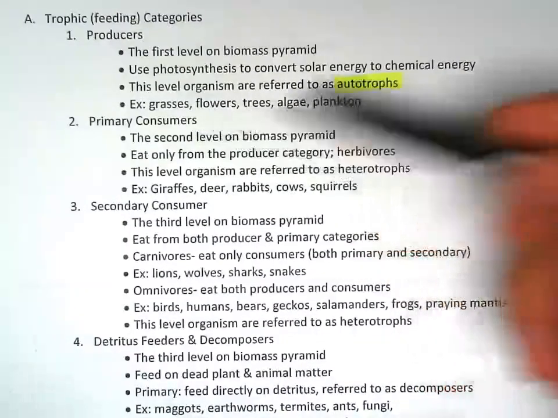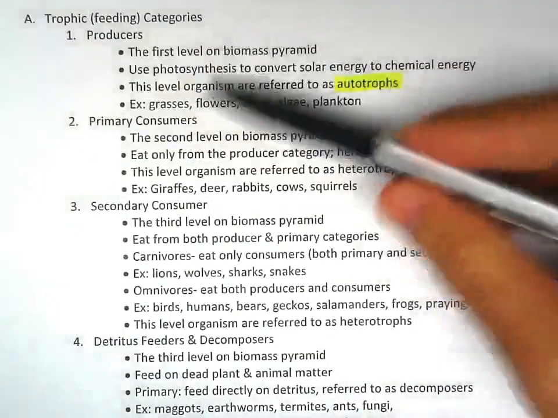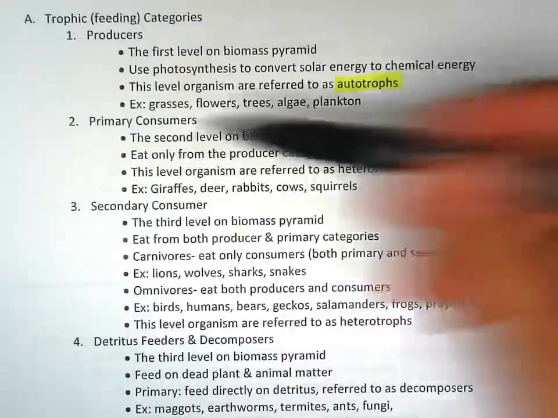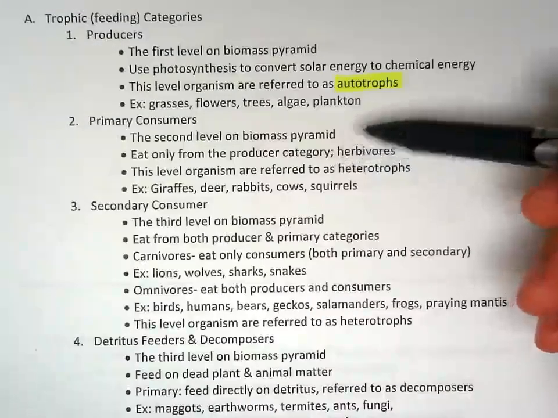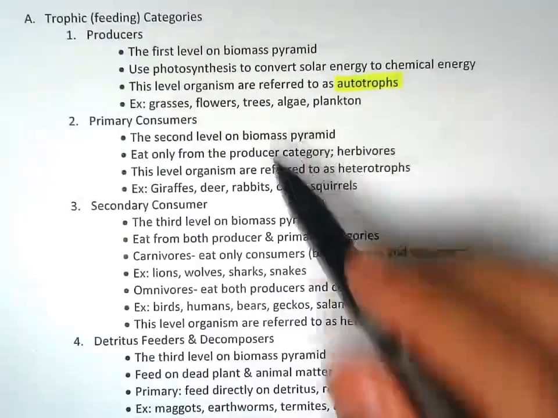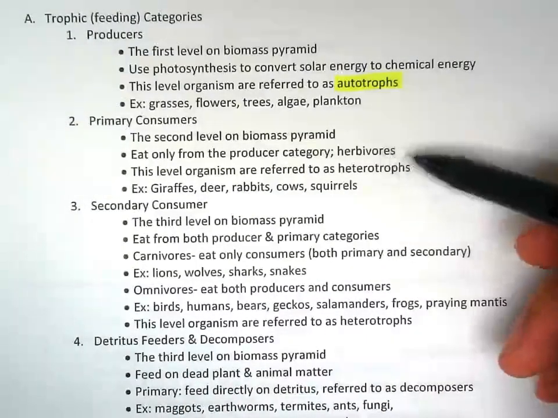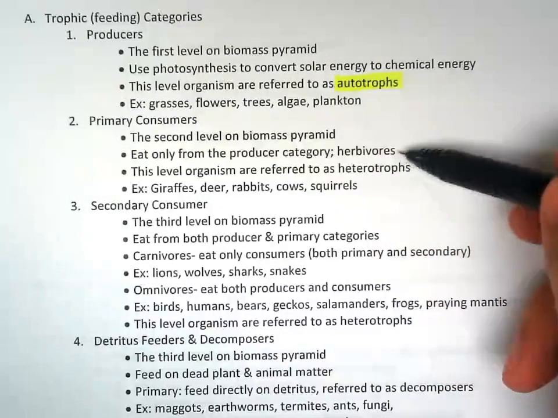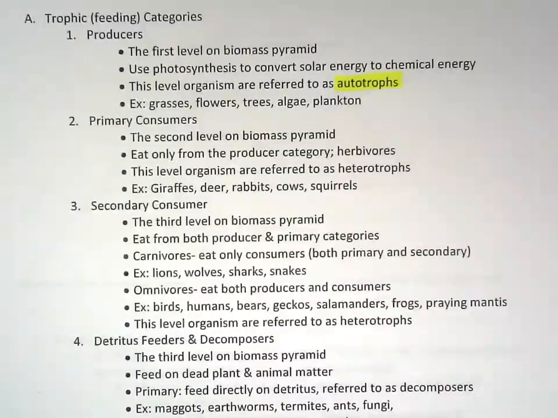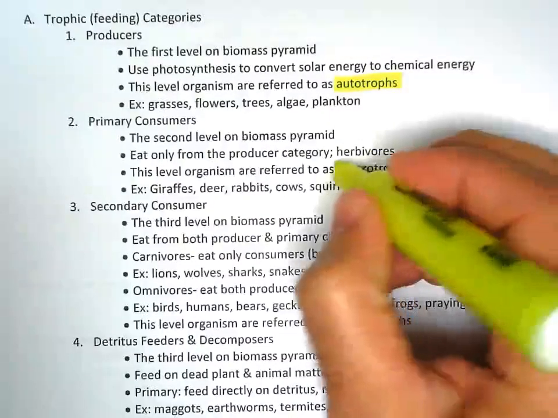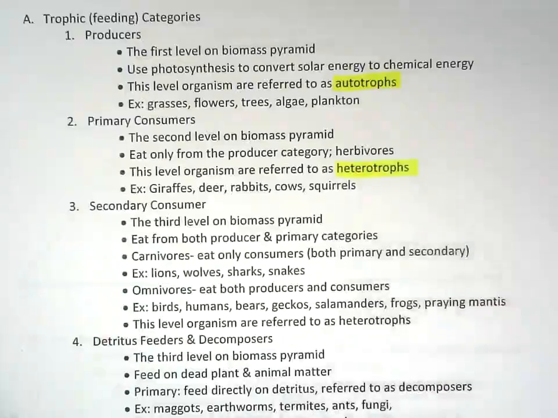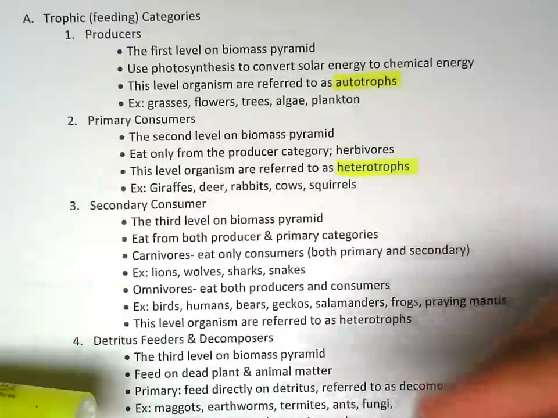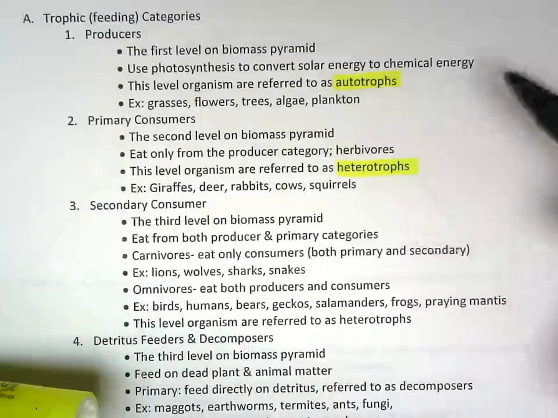Then the second category is primary consumers. So there's consumers, and there's two categories of consumers. There's primary and secondary. So primary is the second level in the biomass pyramid. Primary consumers only eat from the producer category. These are called herbivores. This level organism are referred to as heterotrophs. So herbivores, plant eaters. Heterotroph means like other feeding. So they get their food and energy from other organisms, other living organisms.